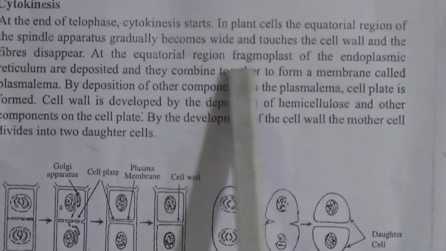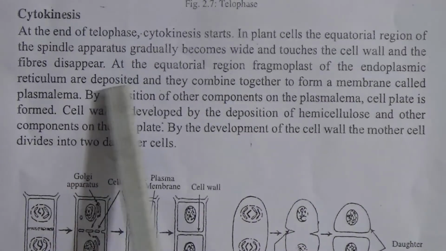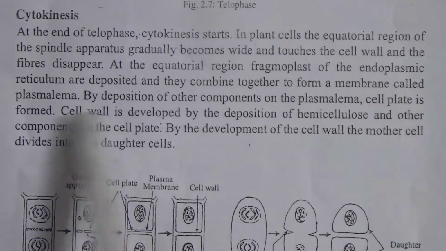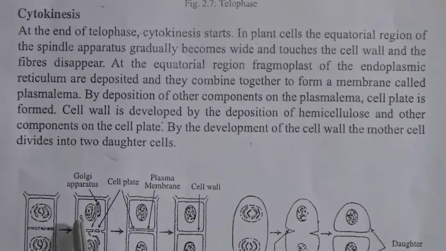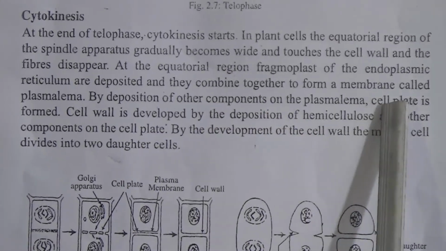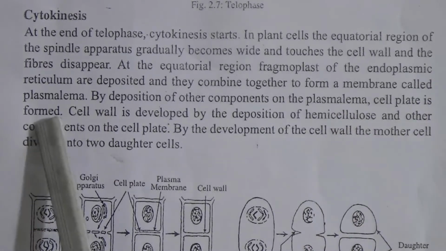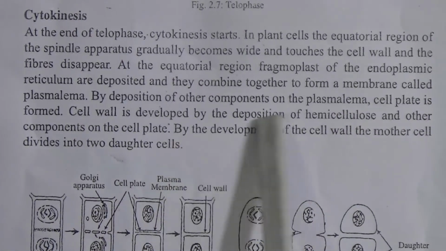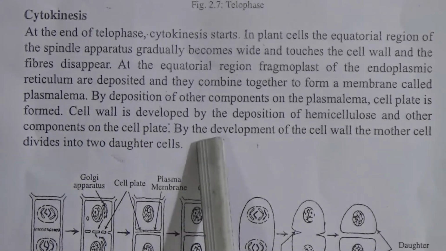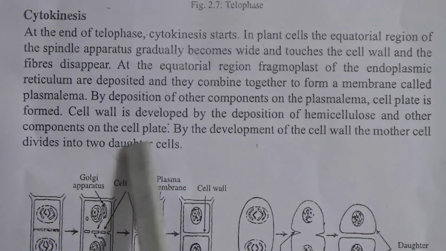At the equatorial region, phragmoplast of endoplasmic reticulum are deposited and they combine together to form a membrane called plasma membrane here at the middle. By deposition of other components of the plasma membrane, plasmalemma, the cell plate is formed. Cell wall is developed by the deposition of hemicellulose and other components of the cell plate. By development of the cell wall, the mother cell divides into two daughter cells.